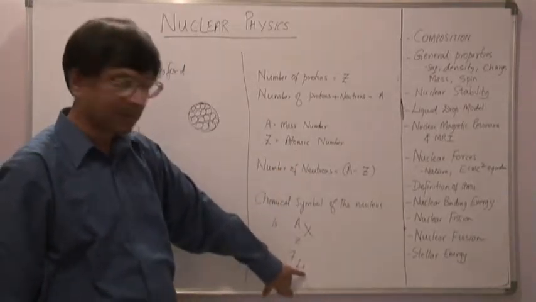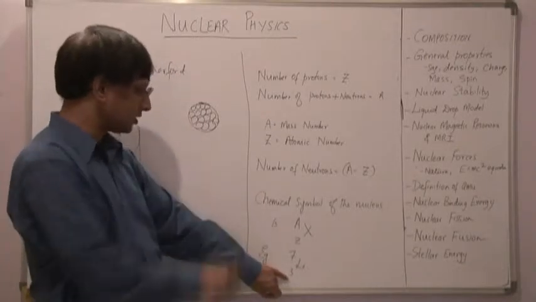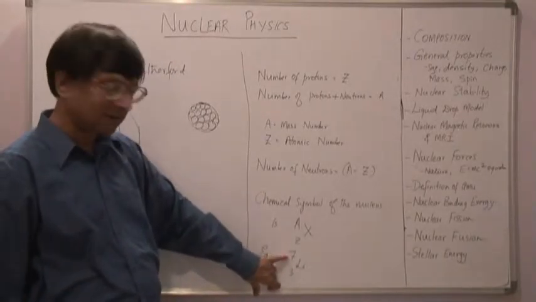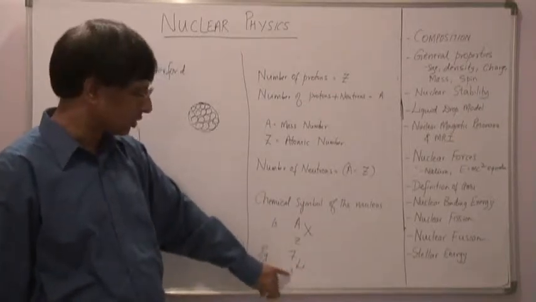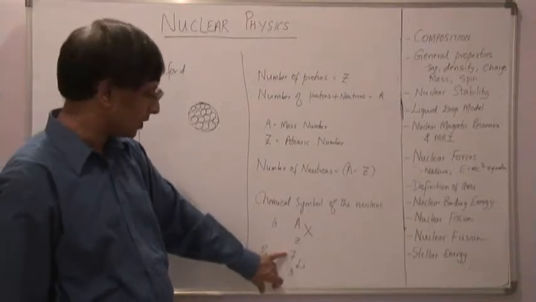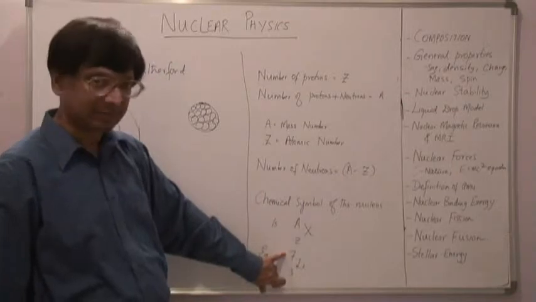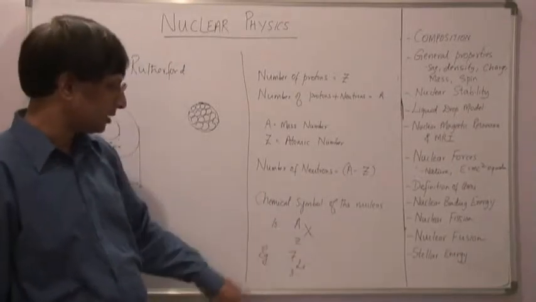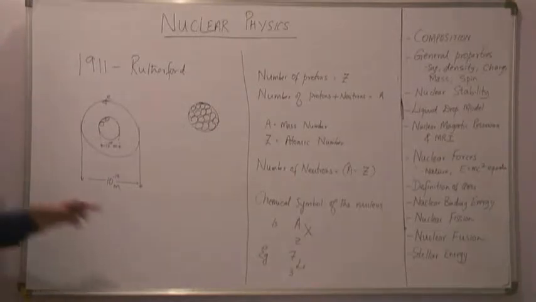That means this lithium nucleus has 3 protons and 4 neutrons. So this lithium nucleus consists of 3 protons and 4 neutrons, and the total number of nucleons inside this lithium nucleus is 7. This is the representation for the nucleus.